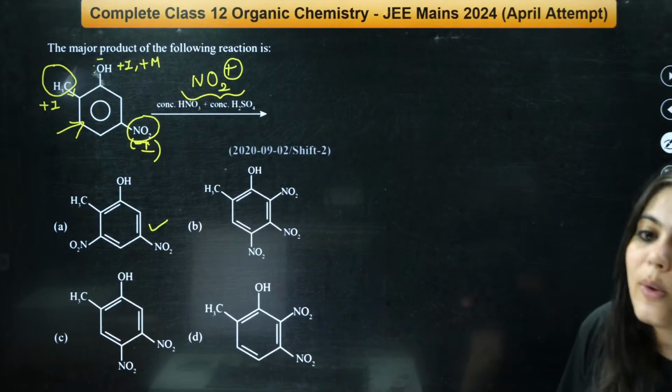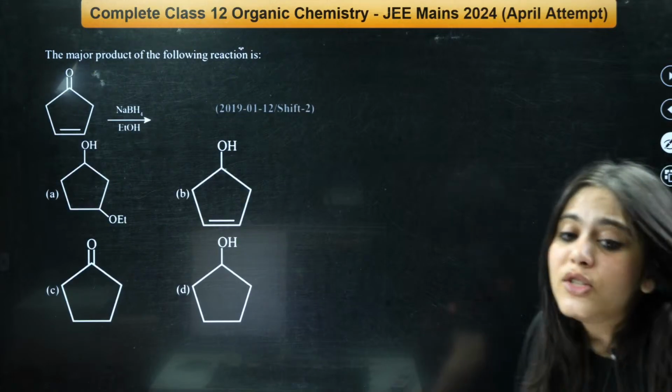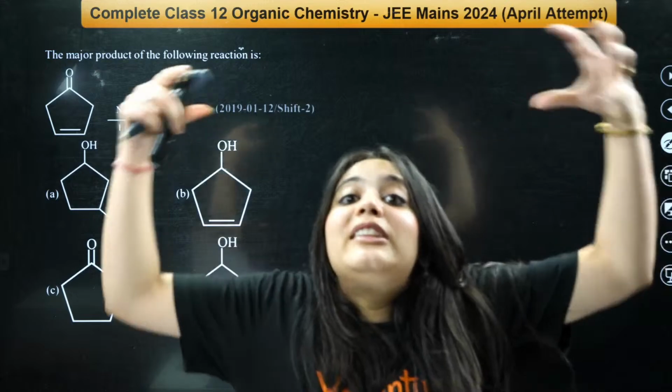Shall I move to the next question? Okay? Understood now? You just have to understand, because there were three kinds of groups.